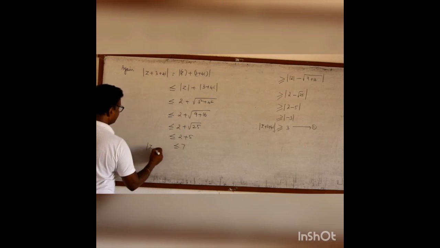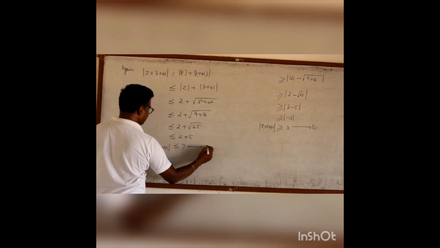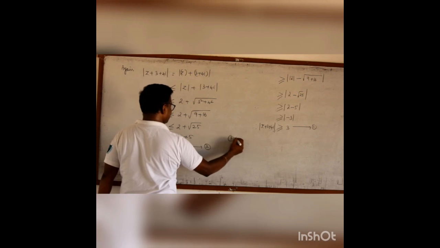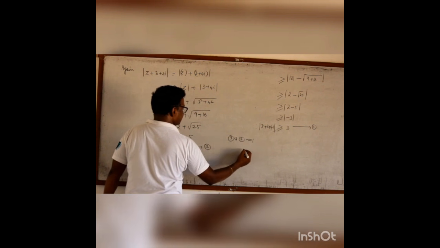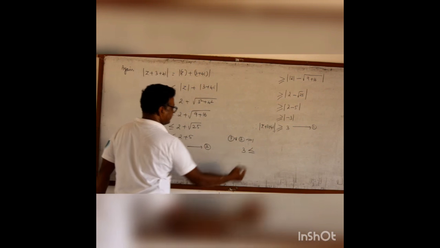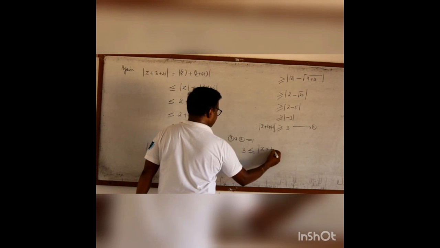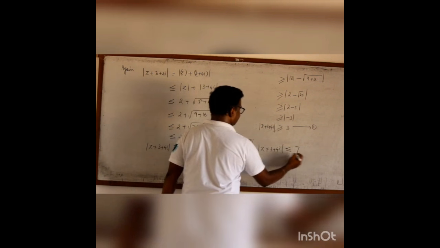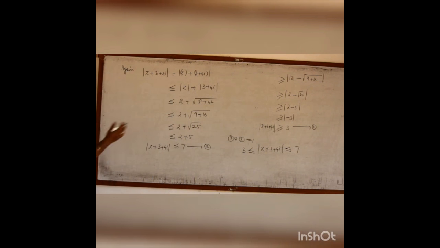This is modulus of Z plus 3 plus 4i less than or equal to 7. This is 2. When I compare 1 and 2, 3 is the least number, and modulus of Z plus 3 plus 4i is less than or equal to 7. That means this complex number's modulus lies between 3 and 7.